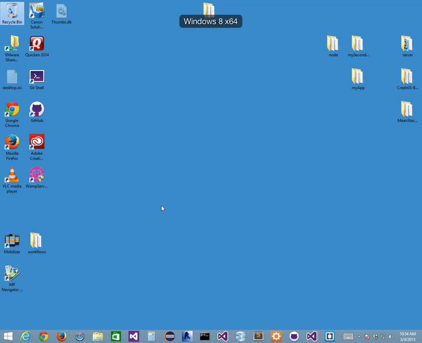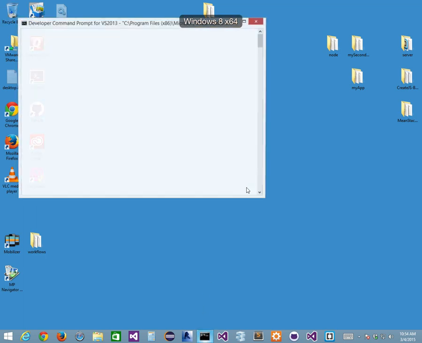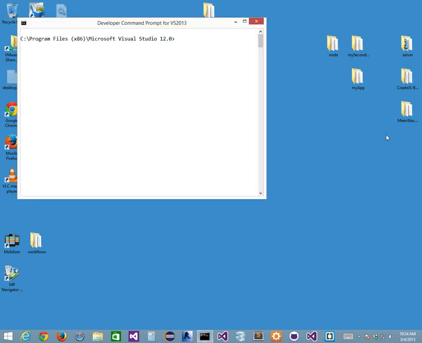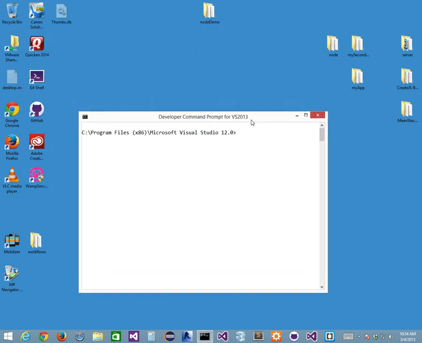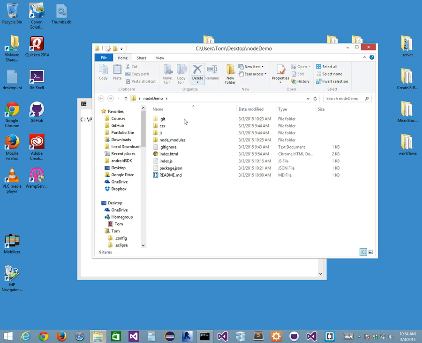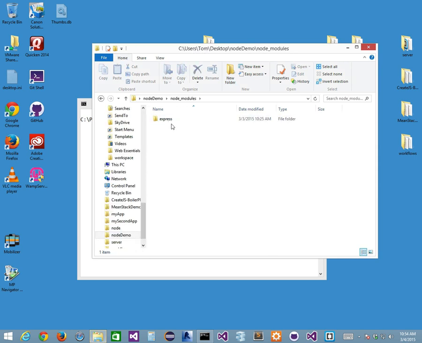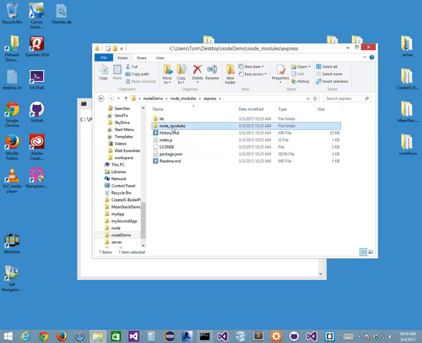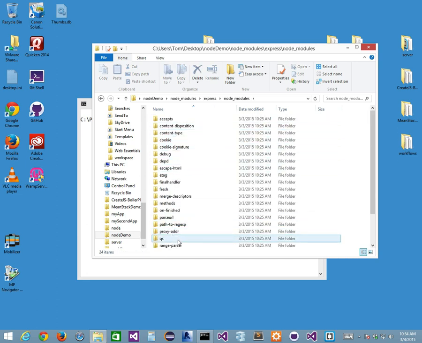So let's go back to the Windows side. Here's my Windows side. I have some example code that we've been using from yesterday. One of them was this Node demo folder, and if you look in the Node demo folder from yesterday, we have a CSS file, a JS file, a node_modules folder with Express and a bunch of other requirements in here. We kind of did that yesterday, which is cool, but doesn't really do anything for us.